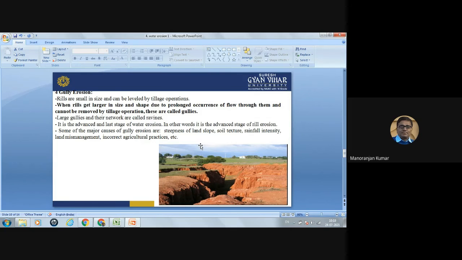Some of the major causes of gully erosion are the steepness of land slope. The steeper the land, the more gullies will form. Other causes are soil texture, rainfall intensity, land mismanagement, and incorrect agricultural practices. So these are some causes of gully erosion.